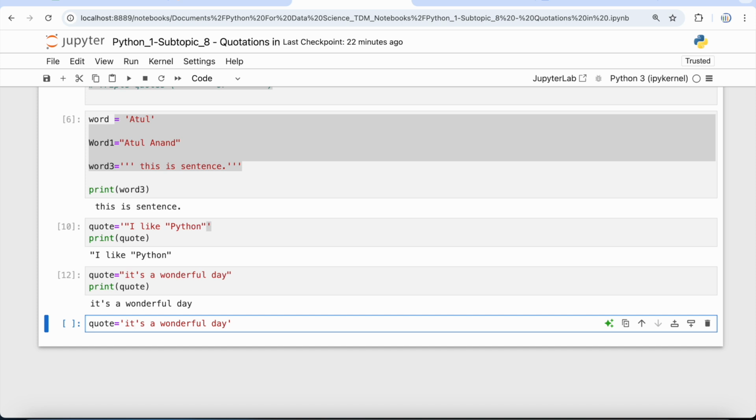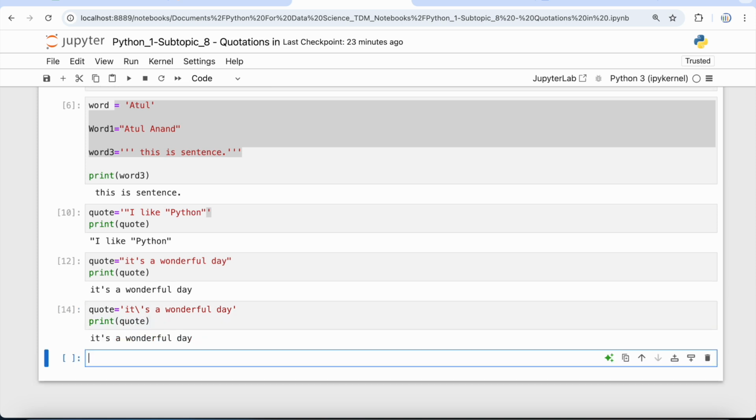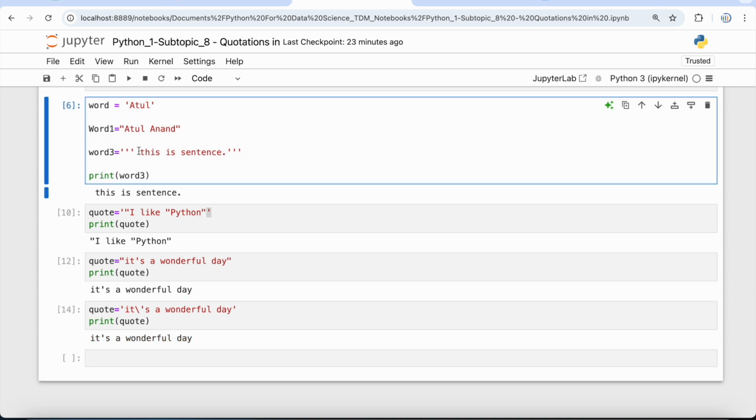When you need to use the same type of quotes inside a string, you can use a backslash to escape it. So basically what I can do is simply put a backslash over here, and then if I print this quote, you will see that we get the same output over here. So here the backslash tells Python to treat the quote as a part of a string rather than the end of the string.